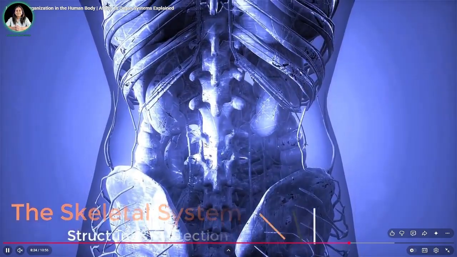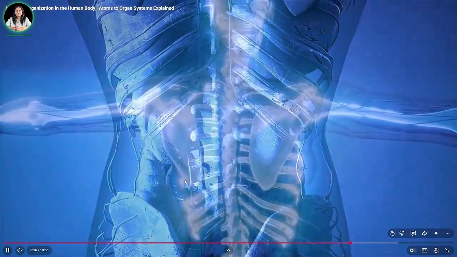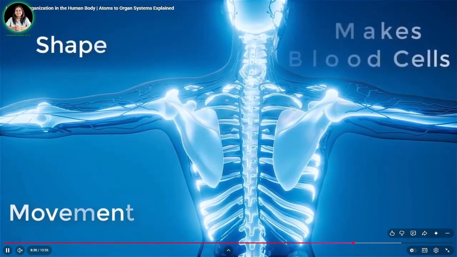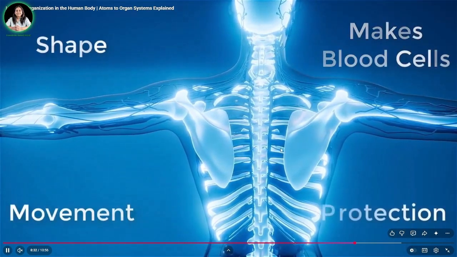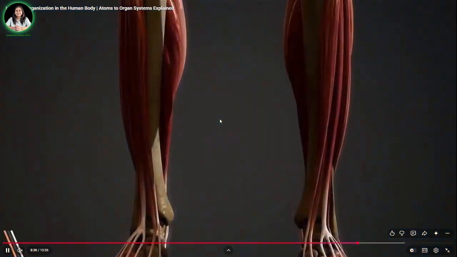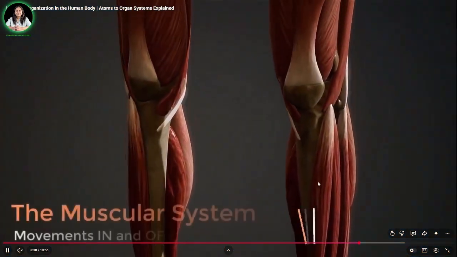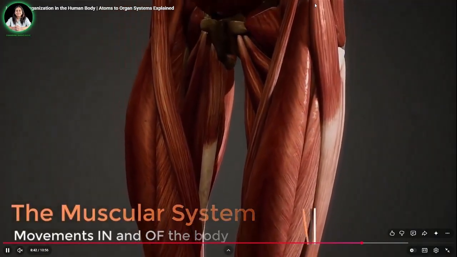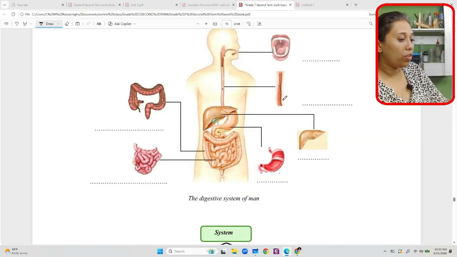The skeletal system is made up of bones. It gives the shape. The skeletal system gives us our shape. Without a skeletal system we don't have a shape like this. And this is the muscular system. Muscles are attached to the bones.